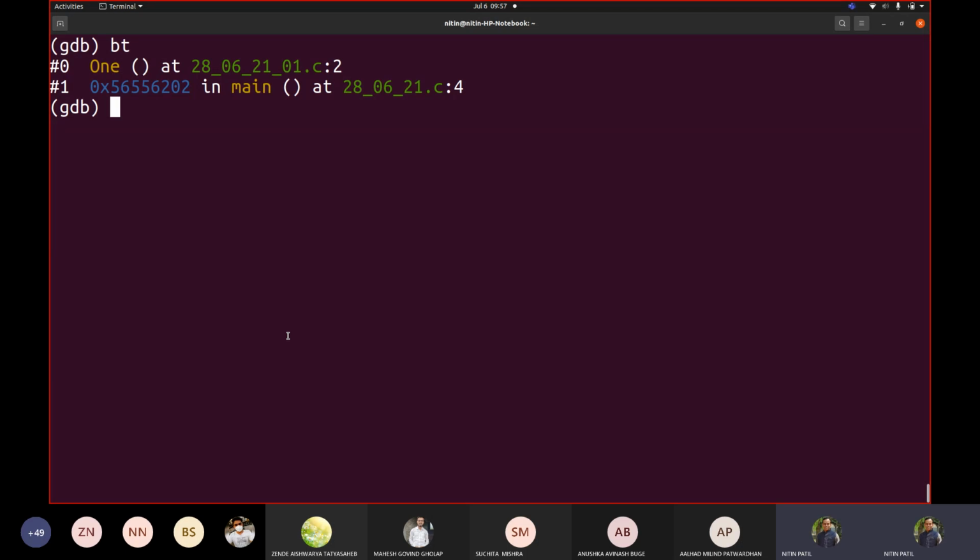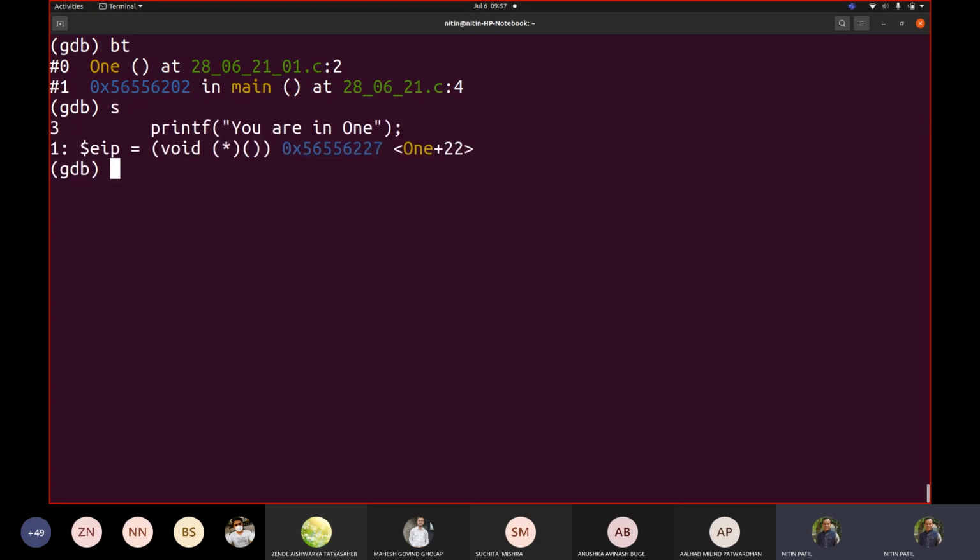Okay. Now let us continue execution. We know that from 1 it is going to display the thing, the printf. Okay, let us execute it. So keep an eye on this EIP. Okay, let us also display ESP too.